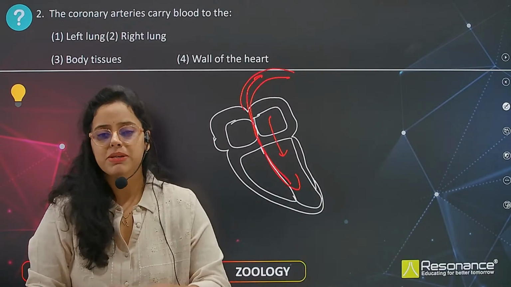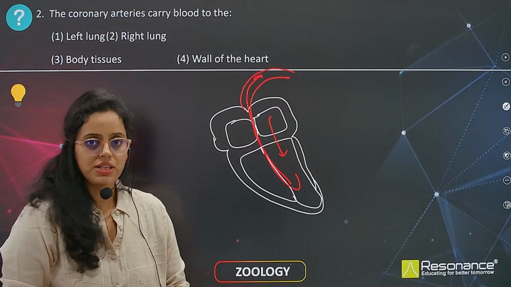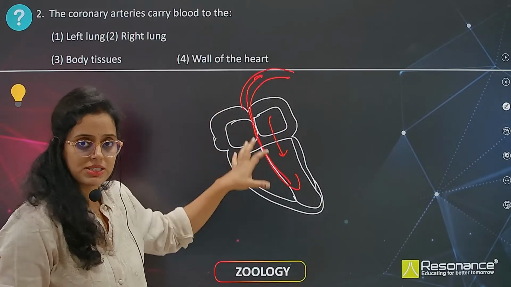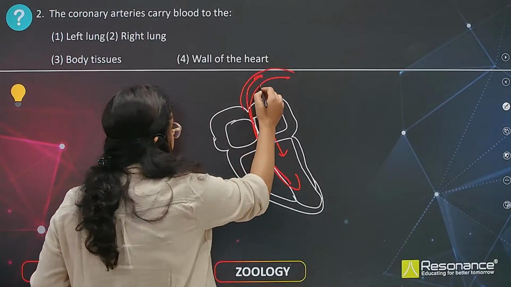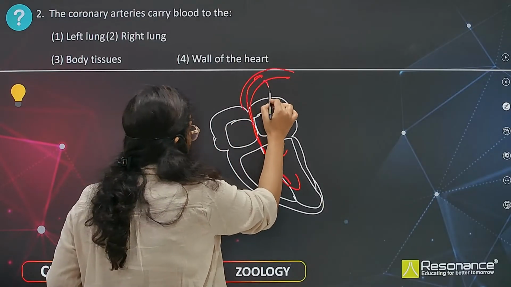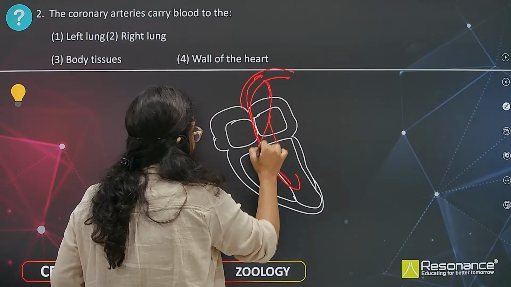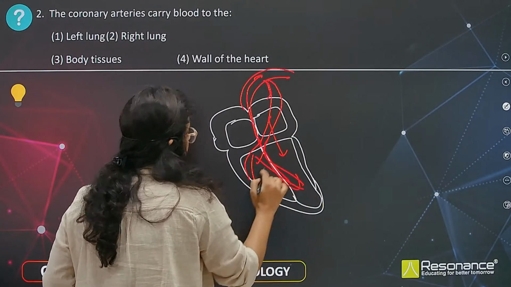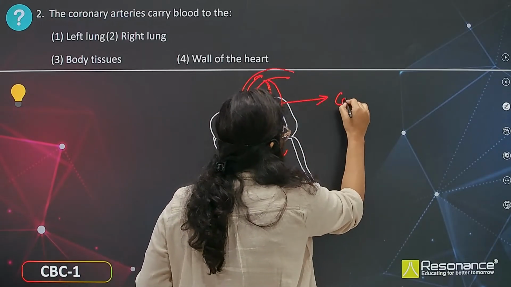Then only ATP is generated, which means oxygen is also needed by the cardiac muscles. So the cardiac muscles get oxygenated blood from the arc of aorta through a blood vessel, that is the coronary artery.